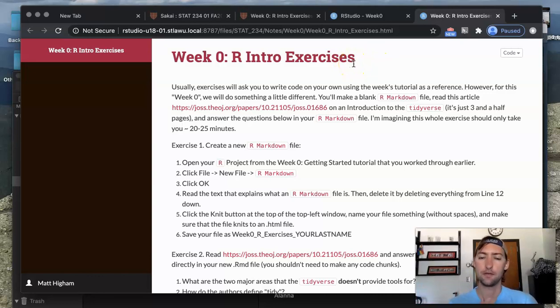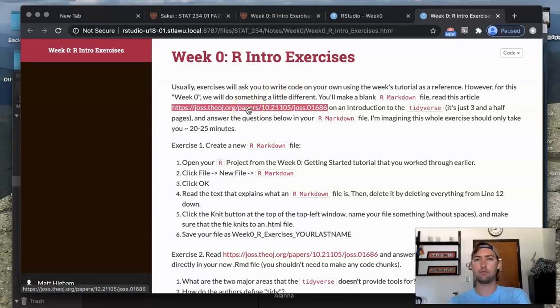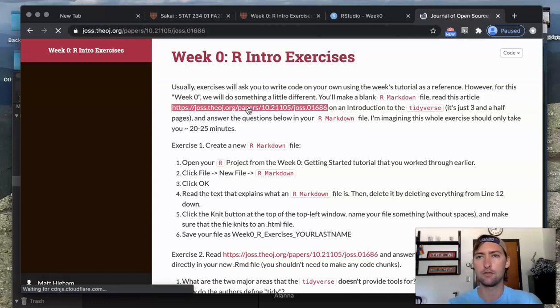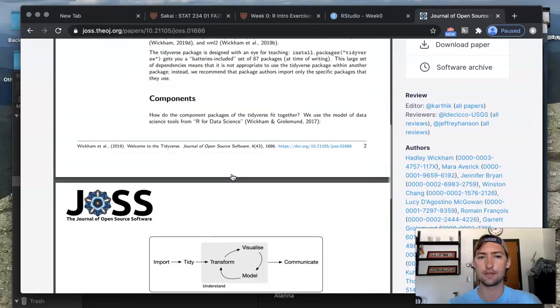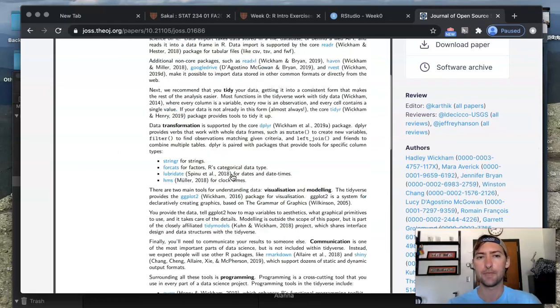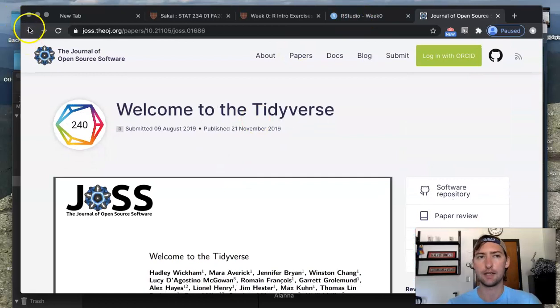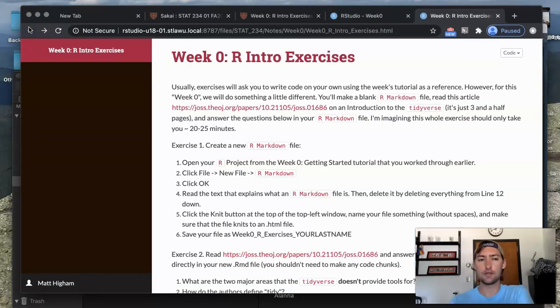This one is very short and a little bit different from what they'll be in the future. Usually you'll be doing a lot of coding on your own for these exercises. But for this one, we're just going to read a 2 or maybe 3 page paper that talks about an introduction to the tidyverse. If you click on the link, you should see this really short paper. It'll give you a nice introduction to what the tidyverse is and what a lot of its benefits are, which is pretty cool.